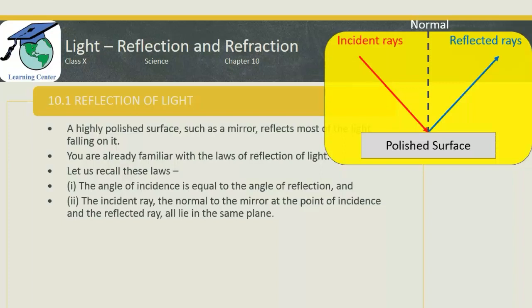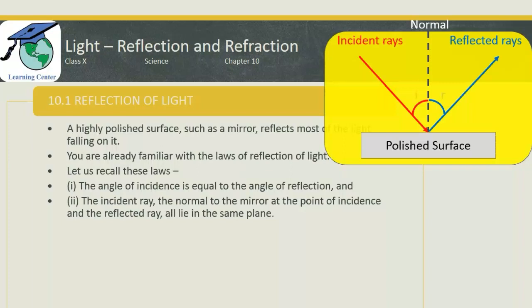Now let us see what is the angle of incidence. The angle formed by the incident ray to the normal is called the angle of incidence. The angle formed by the reflected ray to the normal is the angle of reflection.